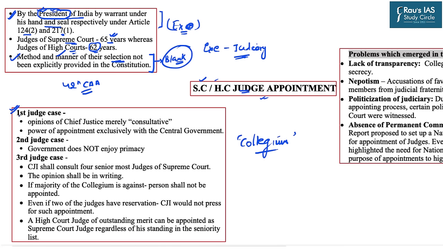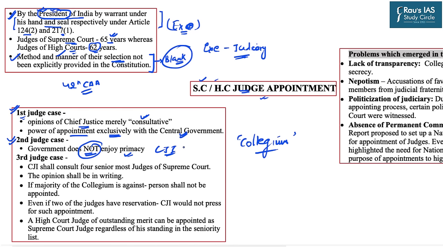However, in the first judge case, the Supreme Court ruled in favor of the executive by narrowly interpreting this particular provision. The Supreme Court said that the opinion of the Chief Justice is merely consultative in nature, and the power of appointment exclusively lies with the central government. But the judgment gradually changed in the second judge case, whereby the Supreme Court said that the government does not enjoy the primacy, and the role of the Chief Justice of India, or the Chief Justice of the High Court in regard to the High Court appointments, is also important.